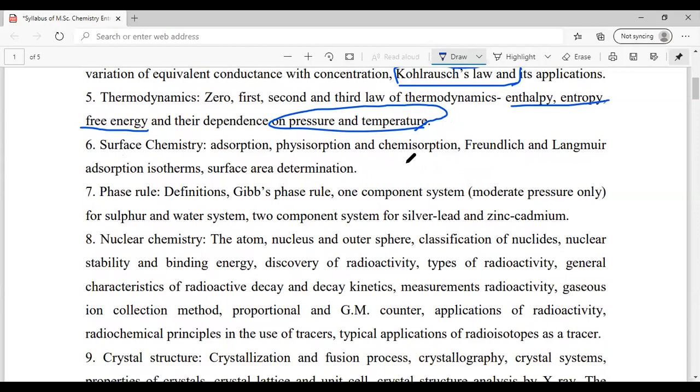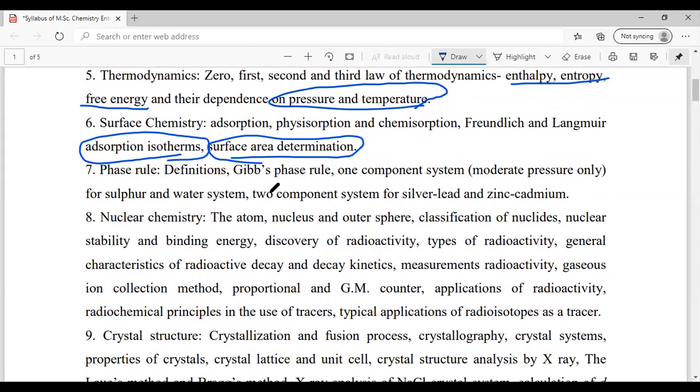Then surface chemistry, I would ask you to revise the shape of the adsorption isotherm. I say the equation and the shape, because one question would be from this part. And also the equation for surface area determination. These are very simple. It takes 2 minutes to just memorize this part.